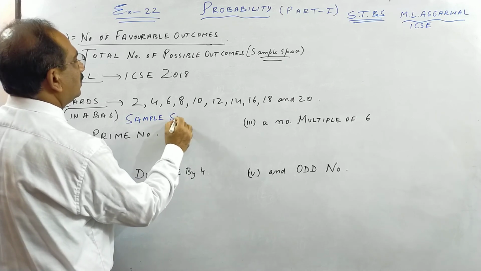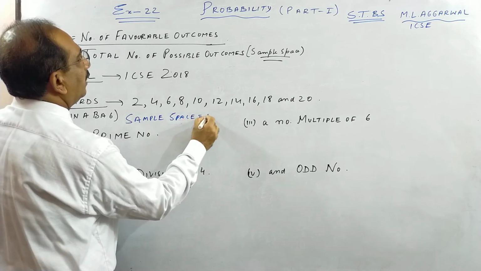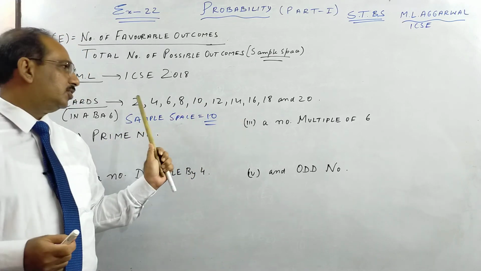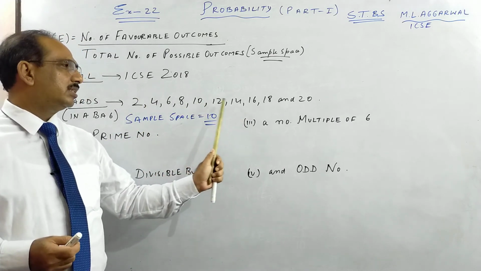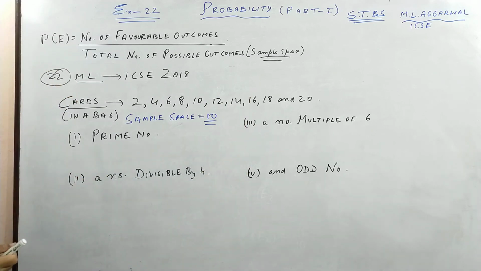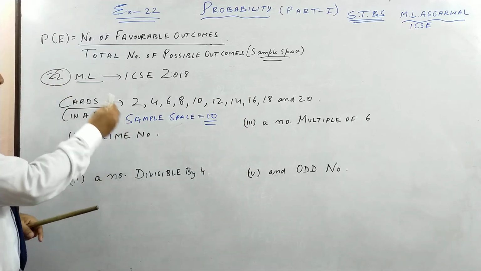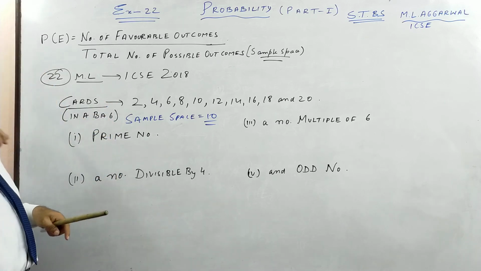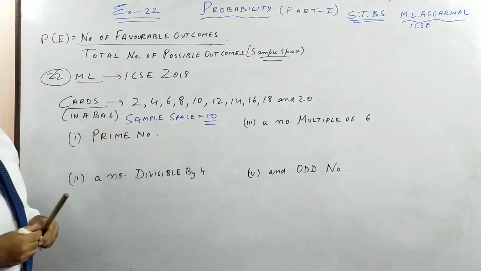Sample space is 10 because we have 10 even numbers: 2, 4, 6, 8, 10, 12... So see, 1, 2, 3, 4, 5, 6, 7, 8, 9, 10. Prime number, what is the probability? All these cards are kept in a bag. We take out one at random. What is the probability that it is a prime number?